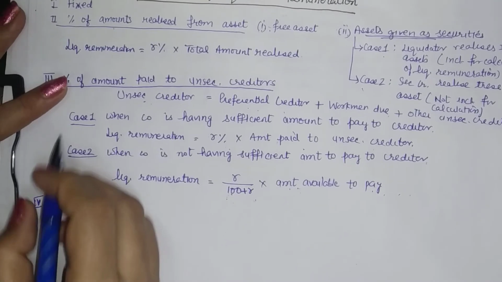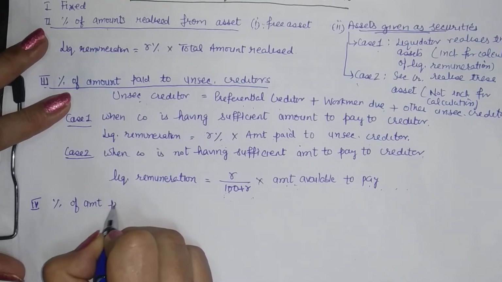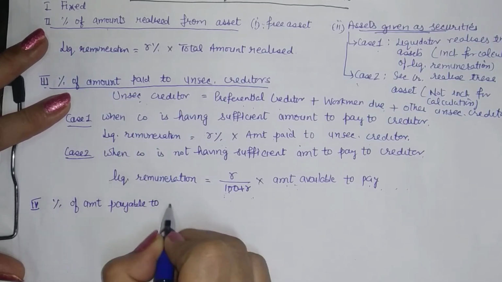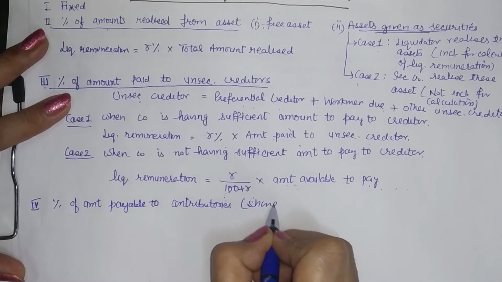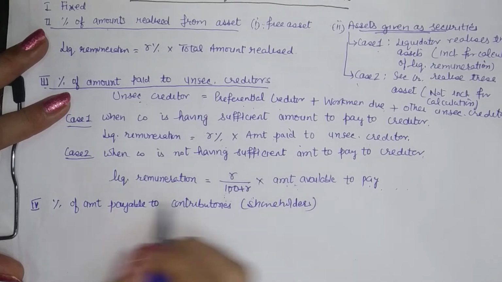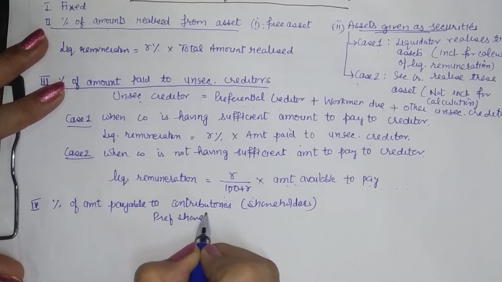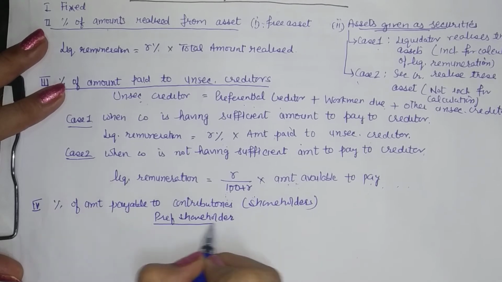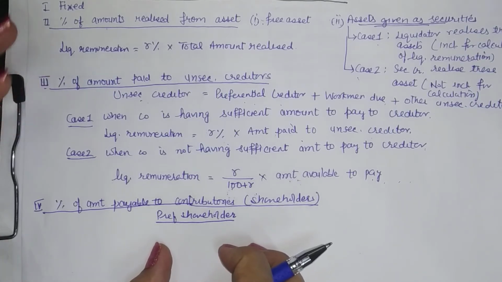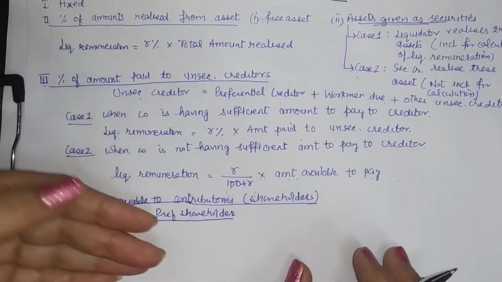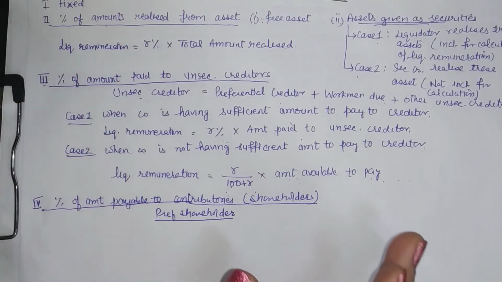Then the fourth type of liquidator's remuneration is a percentage based on the amount payable to contributories, that is shareholders. Now shareholders can be of two types, equity and preference shareholders. For preference shareholders, again remember, they are to be paid out of the amount available after paying unsecured creditors, right? So preference shareholders can be paid only once we have paid all the unsecured creditors. Now we will see what is the amount available. Can we pay to them in full or not? So again that question is still here.